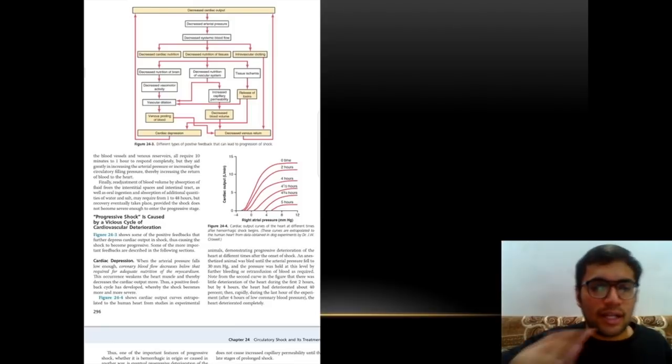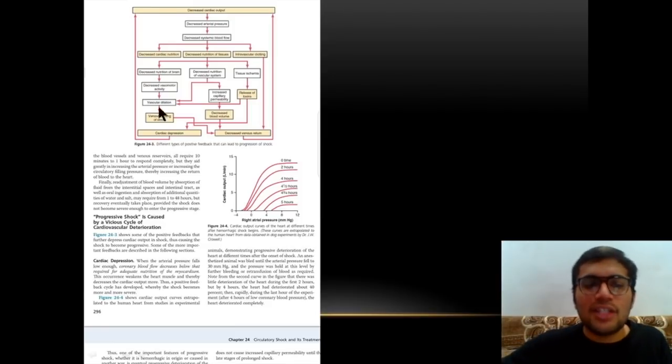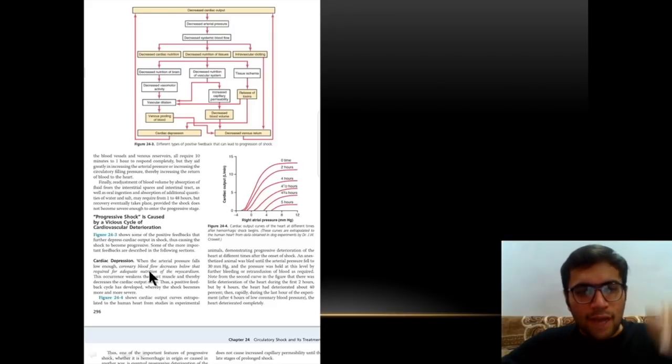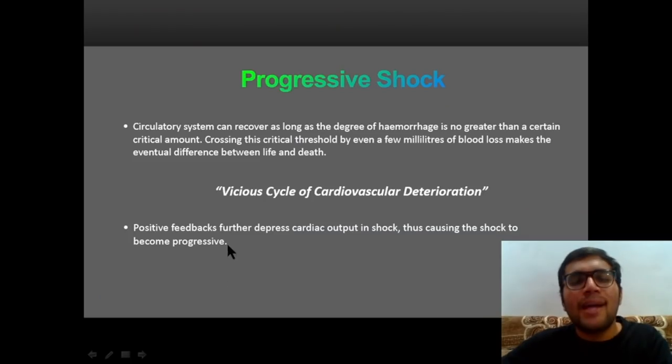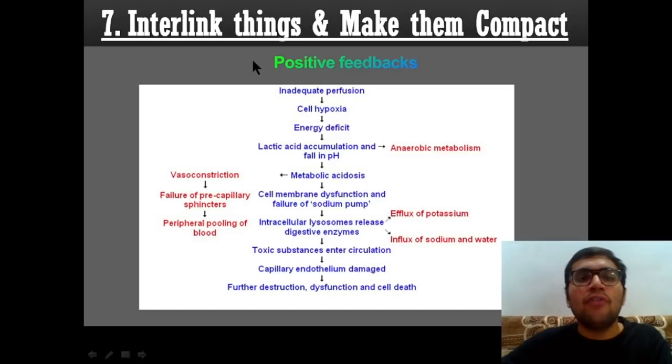Now this is just the next theory, which I have given just for completion. This is again the next theory. This flowchart, you can incorporate it in your notes. It's a great flowchart. Now we are left with this much theory. This is again the same thing. They have given great details about cardiac depression, but again you need not worry. You have to do these things.